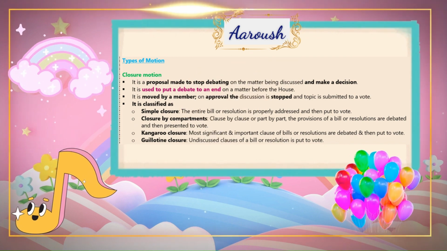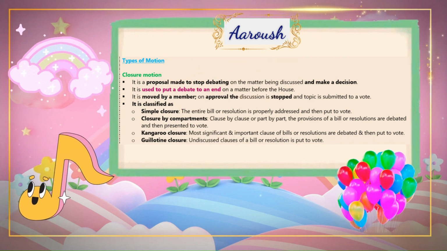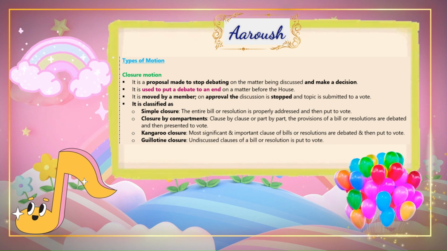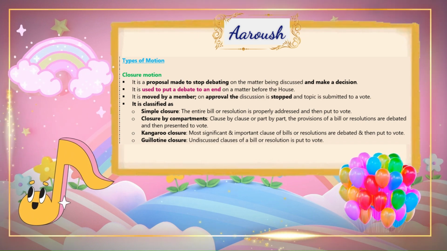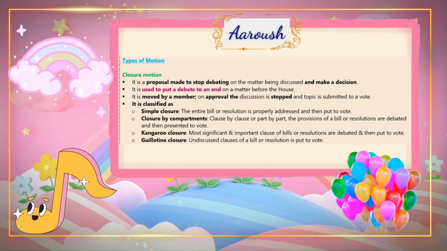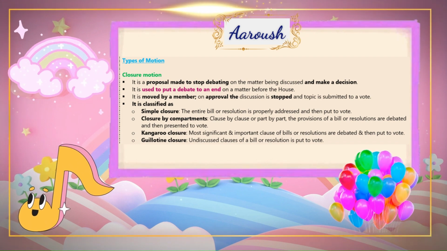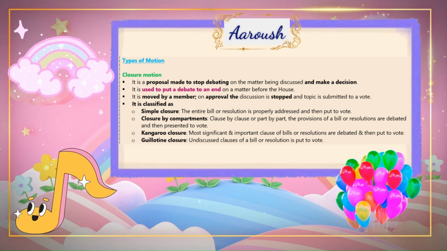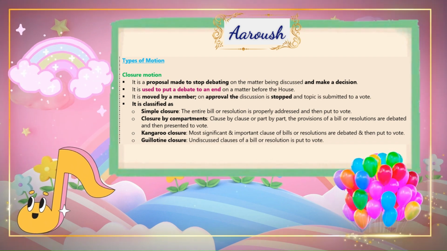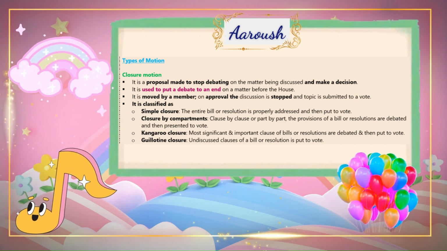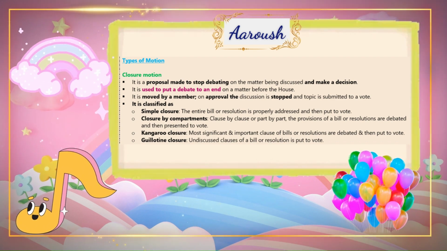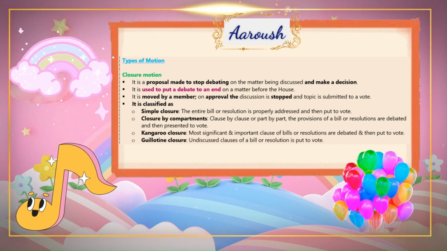Types of motion. Closure motion. It is a proposal made to stop debating on the matter being discussed and make a decision. It is used to put a debate to an end on a matter before the House. It is moved by a member. On approval, the discussion is stopped and the topic is submitted to a vote.